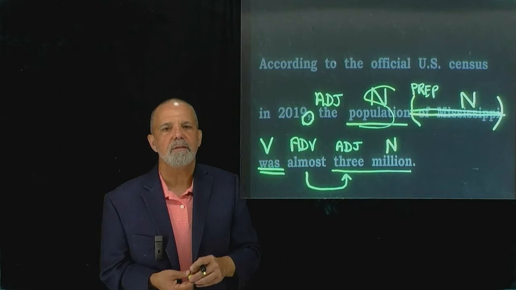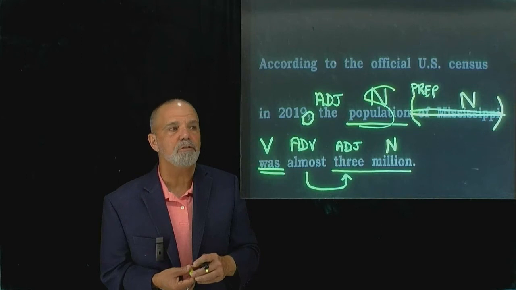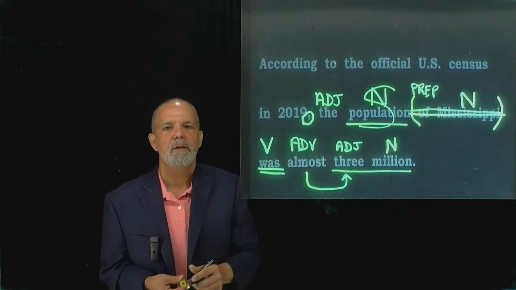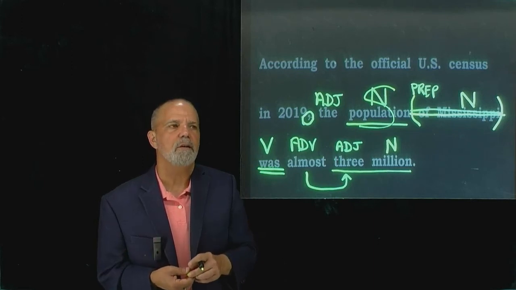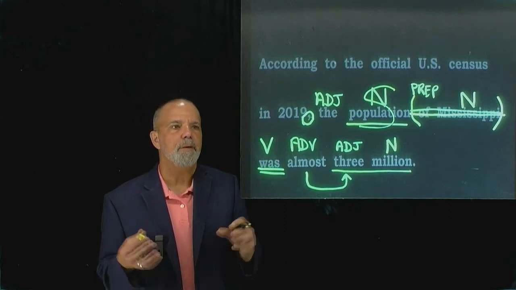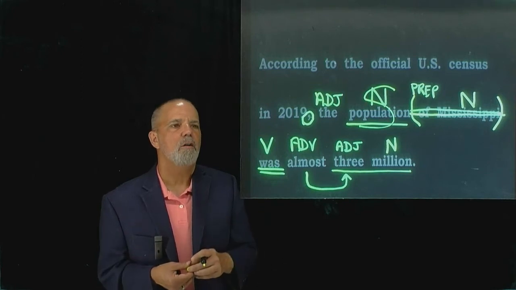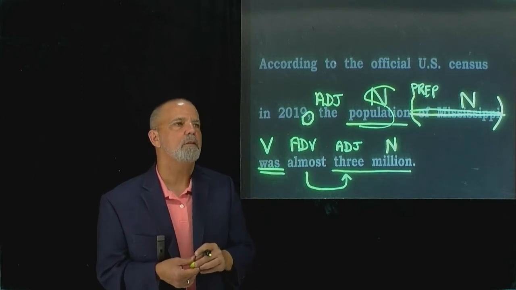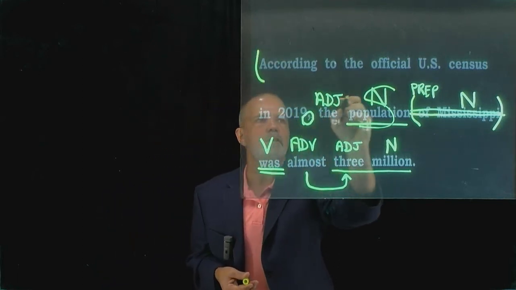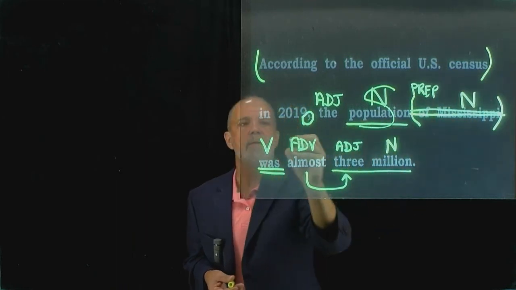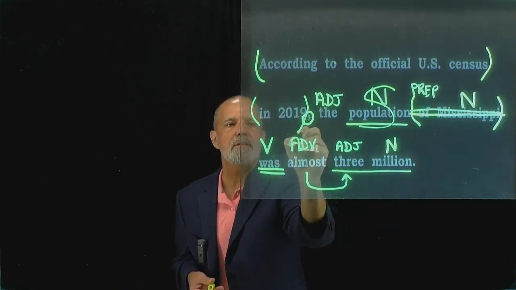Whenever you have a phrase, the most likely label is going to be a prepositional phrase, similar to of Mississippi. Now, there's no of here, there's no in, there's no at, there's not a word that you would recognize as a super common preposition. But I will tell you that this is a big prepositional phrase followed by a smaller prepositional phrase. So our first chunk is going to be this: According to the official U.S. Census, and then when? In 2019.